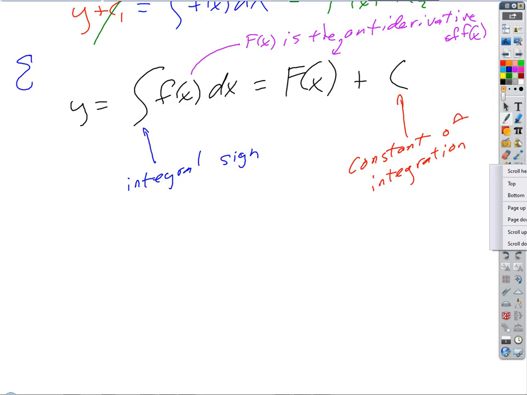I want to show you a relationship that's important here. So this is true. The derivative of the antiderivative, right?